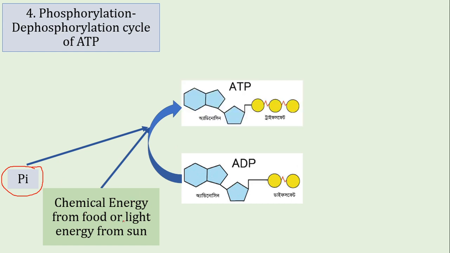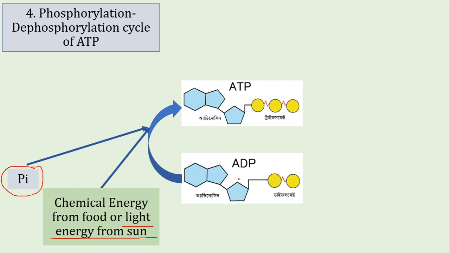In case of plants, in the chloroplast of plant cells, the light energy from the sun can be used to attach the phosphate group with ADP, adenosine diphosphate, to produce an ATP. So in chloroplast, the ATP formation will take place using the light energy, and in the cellular respiration process in animal cell or plant cell, the formation of ATP will take place from the breakdown chemical energy of food.